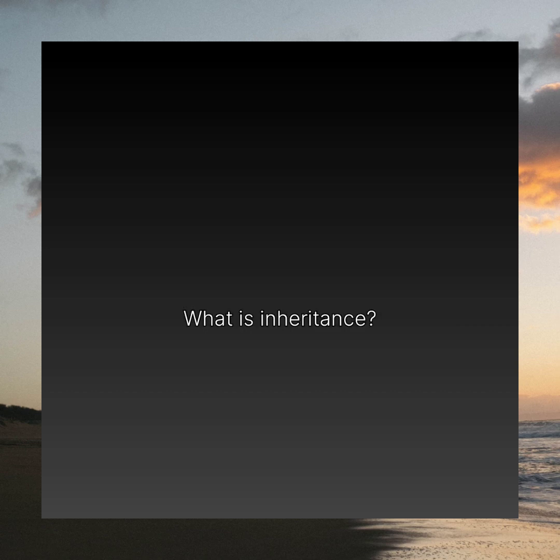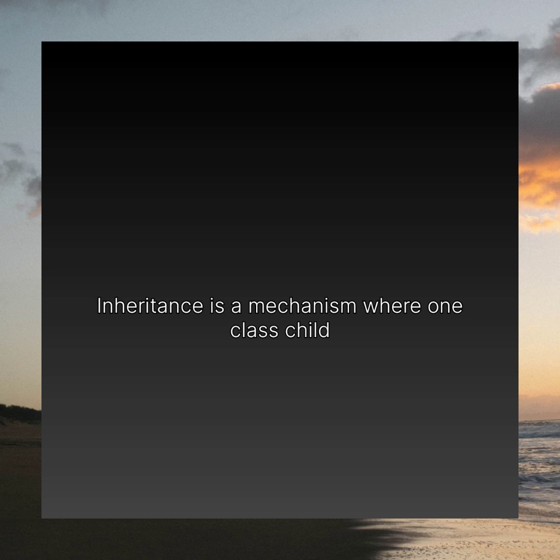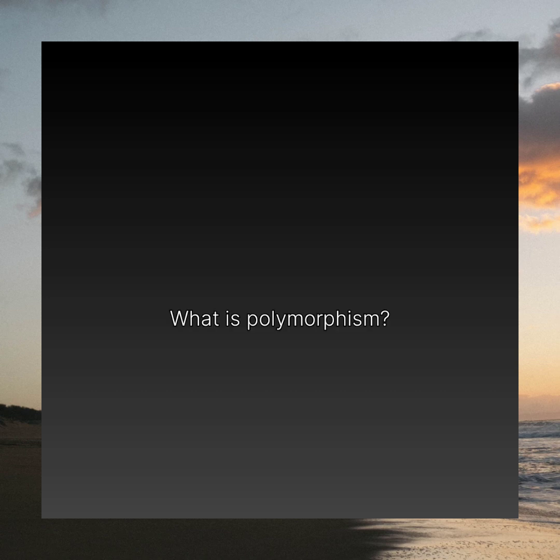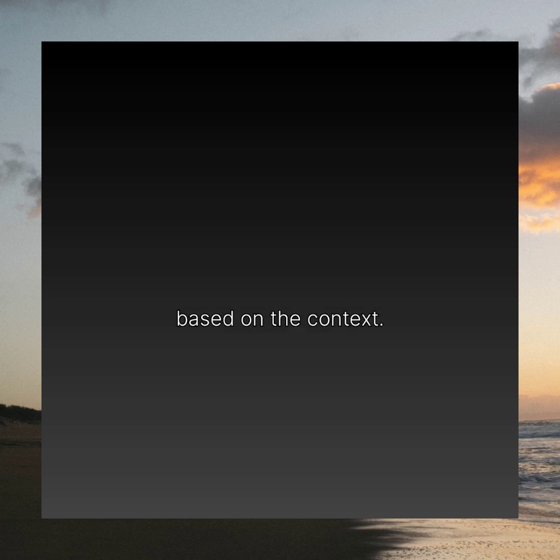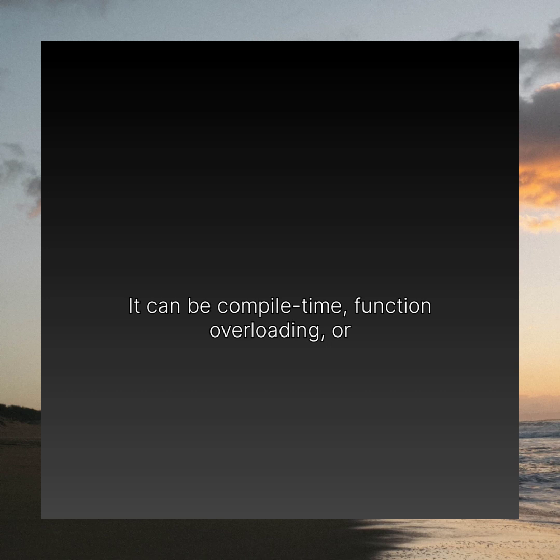8. What is inheritance? Inheritance is a mechanism where one class, child, inherits the properties and behaviors of another class, parent. 9. What is polymorphism? Polymorphism means having many forms. It allows functions or operators to act differently based on the context. It can be compile time, function overloading, or runtime, virtual functions.